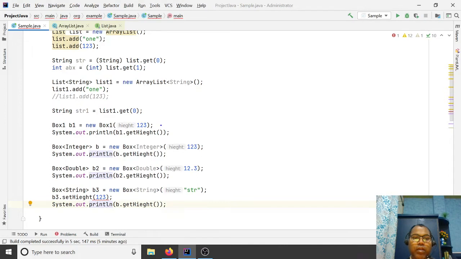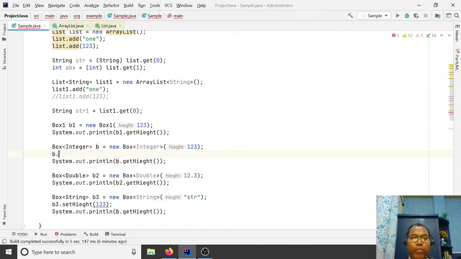In the same way, if you try to set a height, you can pass 1 to 3 on the integer box, but you cannot pass 1 to 3 on b3, because for b3 you defined the Box as String type. Only a string can be set here. With Box of Integer, an integer can be set, but a string cannot. Only your string value can be set.